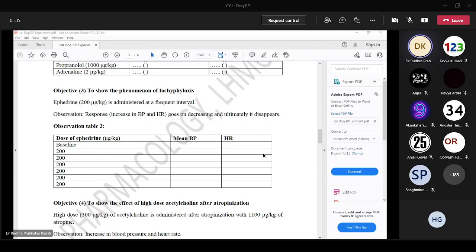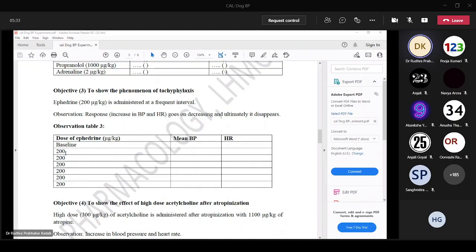It is not directly acting, so it is an indirectly acting drug. When we repeatedly give indirectly acting drugs, what will happen? Noradrenaline storage in the vesicles will be diminished. So on repeated doses, response will decrease with indirectly acting drugs. Ephedrine is administered at frequent intervals. Observation: the increase in BP and heart rate goes on decreasing and ultimately disappears due to development of tachyphylaxis.